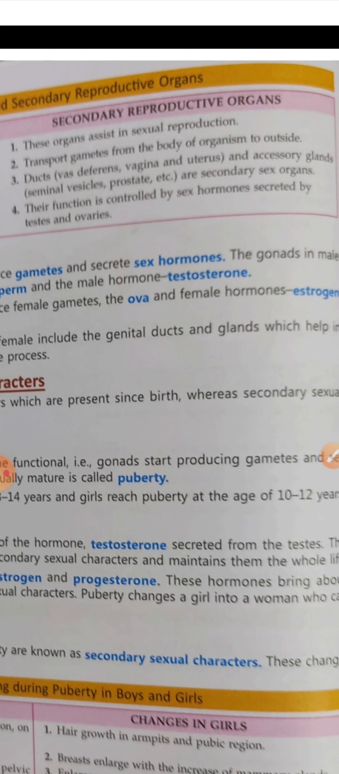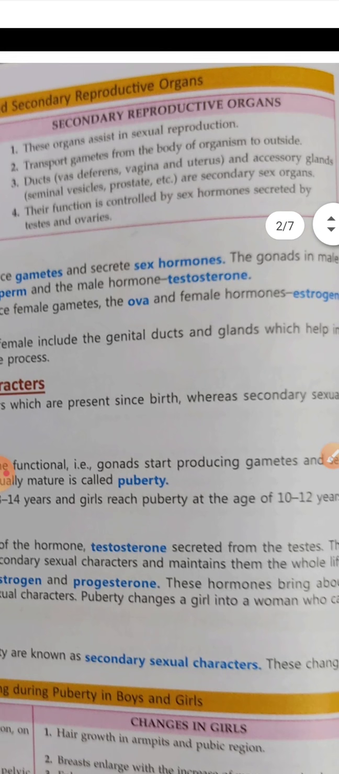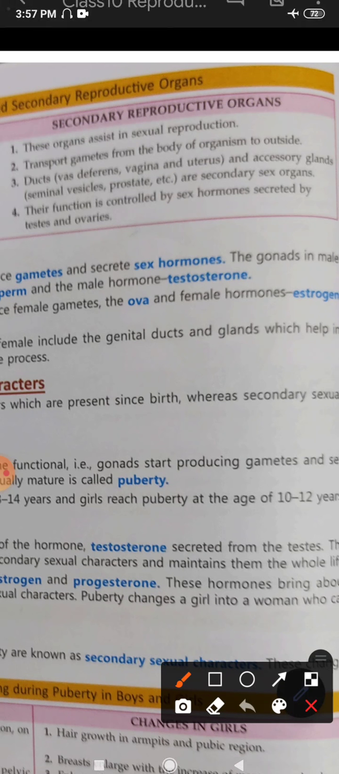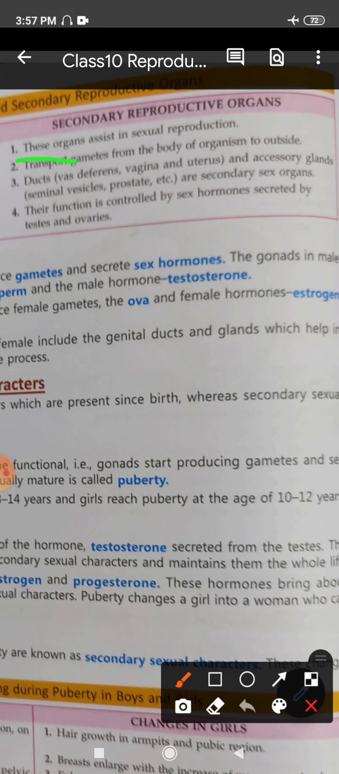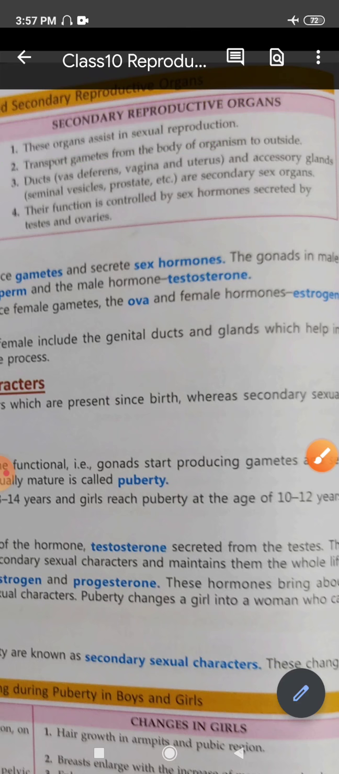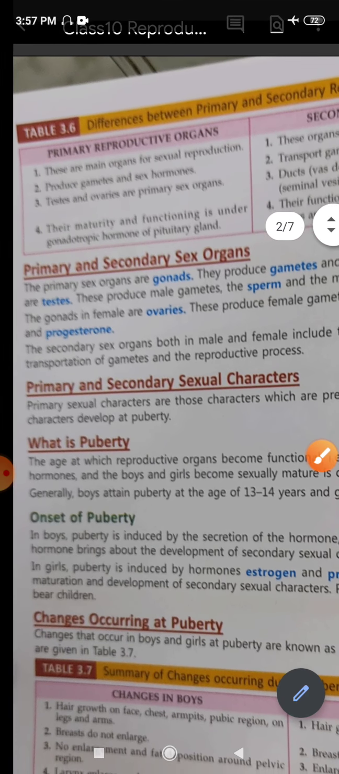The secondary reproductive organs are the organs that assist in sexual reproduction. Assist means that they do not carry out the process of reproduction, but in some way they help those reproductive organs to carry out the process of reproduction. So assisting means helping, right? So that is one difference. Then we come to the next one.